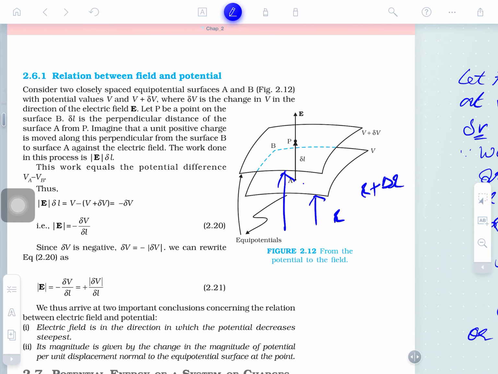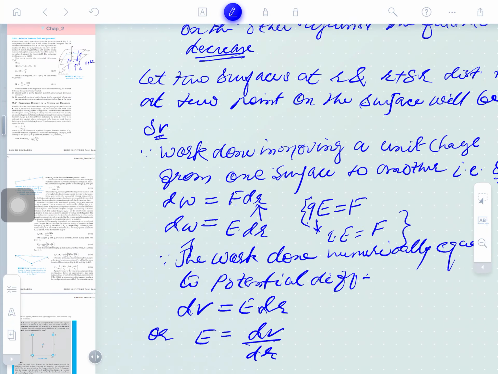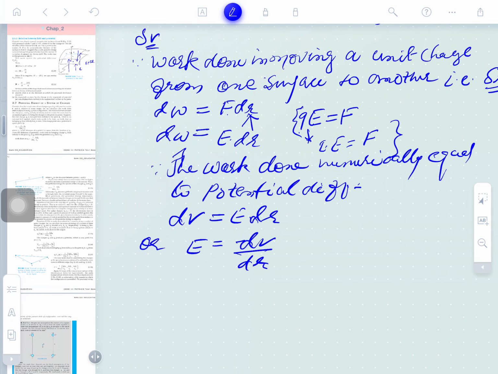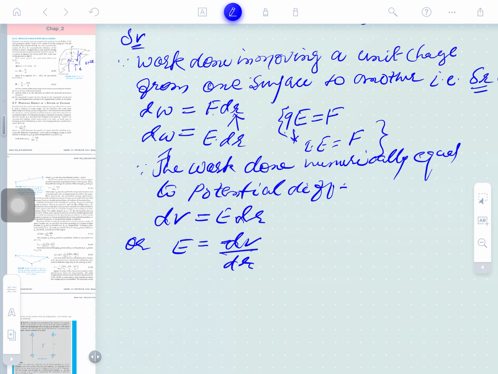Where the potential is high, here at A the potential is high, at B the potential is low. These are the two different points. If we move the charge against the field, the work done is negative, and in the direction of the field the work done is positive. So what does the negative potential mean? Obviously potential will be negative here. So this can be written as negative of that, however it will be taken as positive, del V by del R. And further, the conclusion is to be done here first.